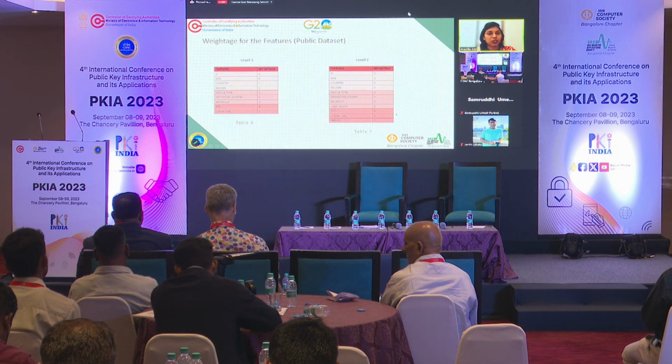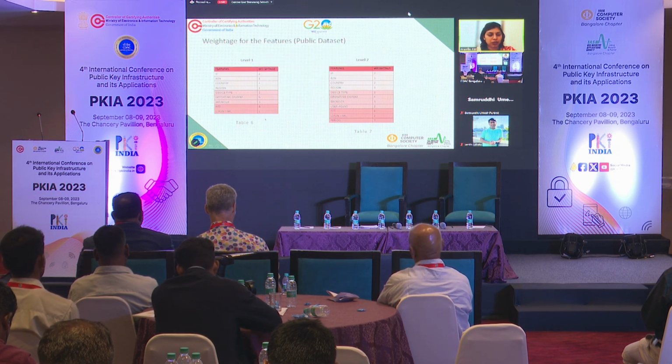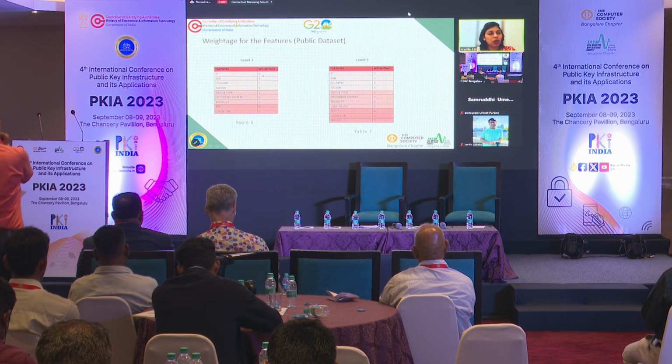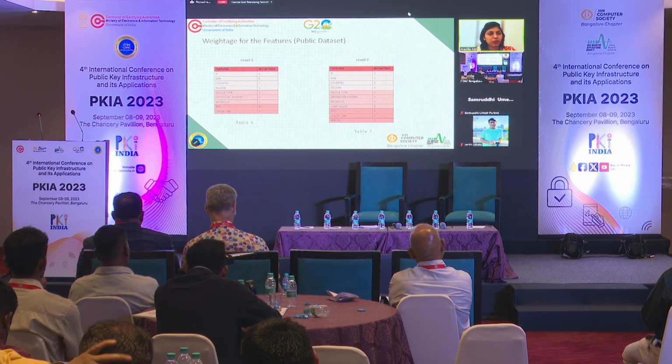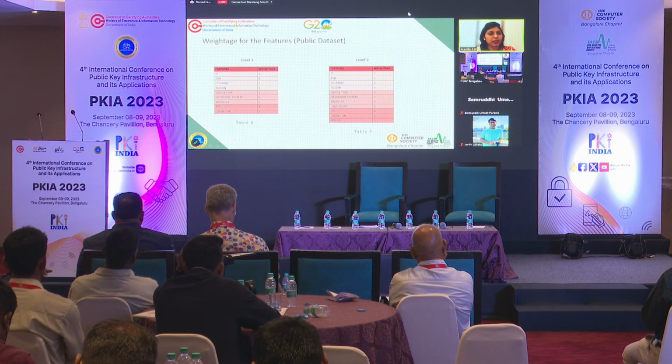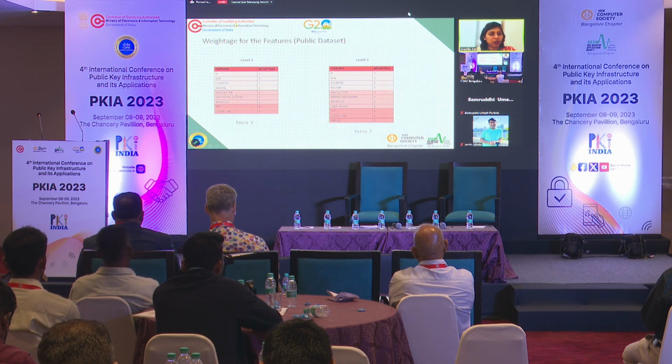And the weightages for the features are here. We have the IP address, and the weightage is shown here. How did we divide these weightages? For each group of features, I have given a weightage of 1. IP, ASN, country, and region form one group of features, so I gave it a weightage of 1. Device type, operating system, and browser is another 1, and RT and login time is another 1. So the total weightage is 3.